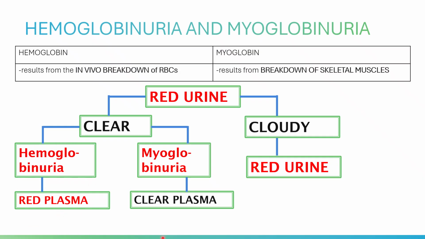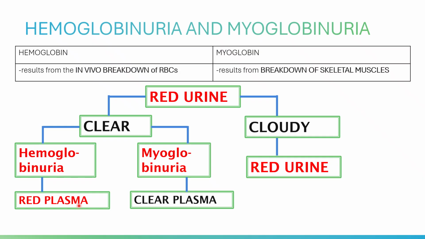If the plasma is clear, then it is myoglobinuria, or myoglobin is present in the urine that causes the red color. If red plasma is obtained, then the substance causing the red coloration of the urine is hemoglobin. Why is that?